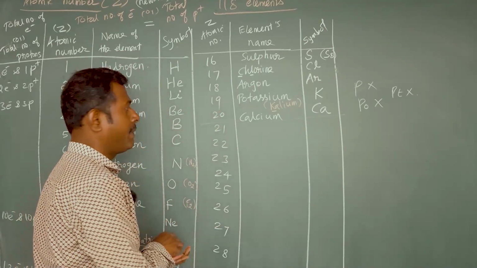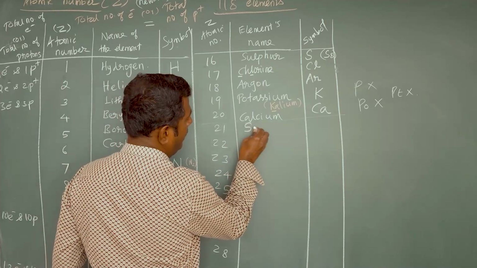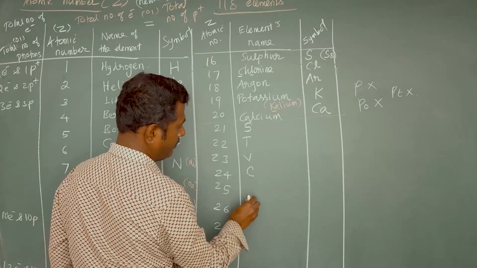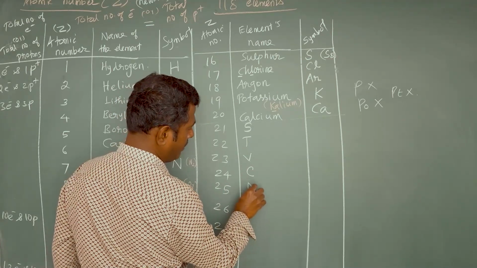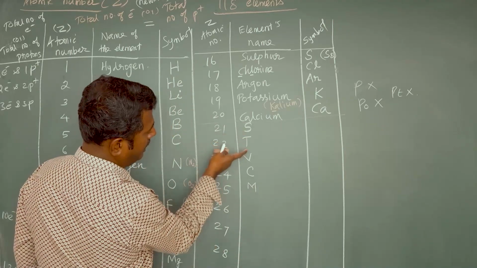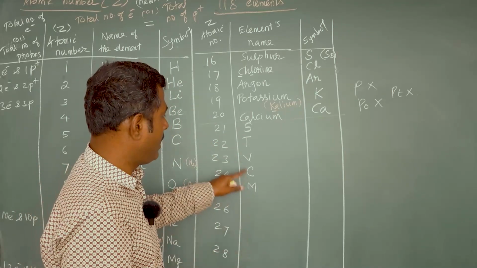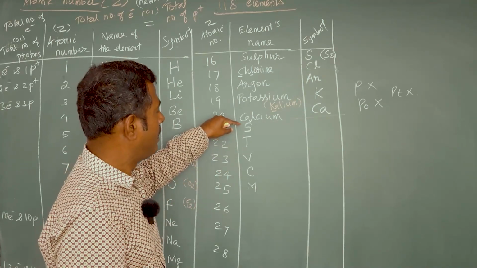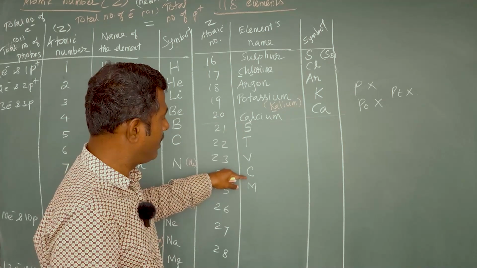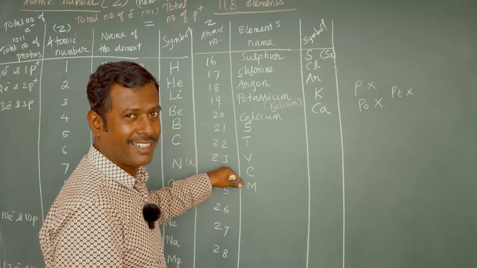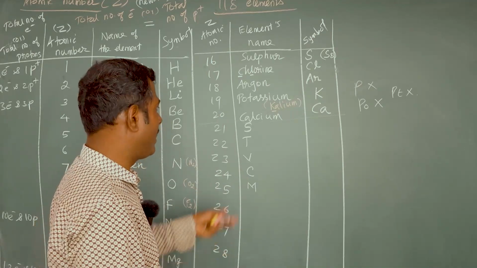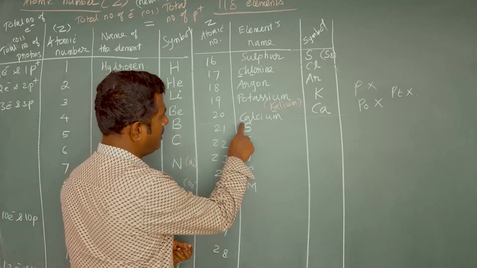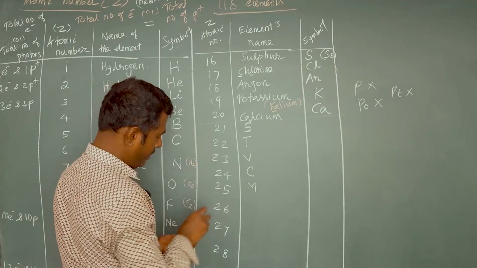Next, atomic number 21: scandium, titanium, vanadium, chromium, manganese. You see the symbols, STVCM. CM says TV, or Star TV is being watched by Chief Minister. Like that you can memorize. Let it be a type of mnemonic. So STVCM, atomic number 21 to 25, these are the elements.